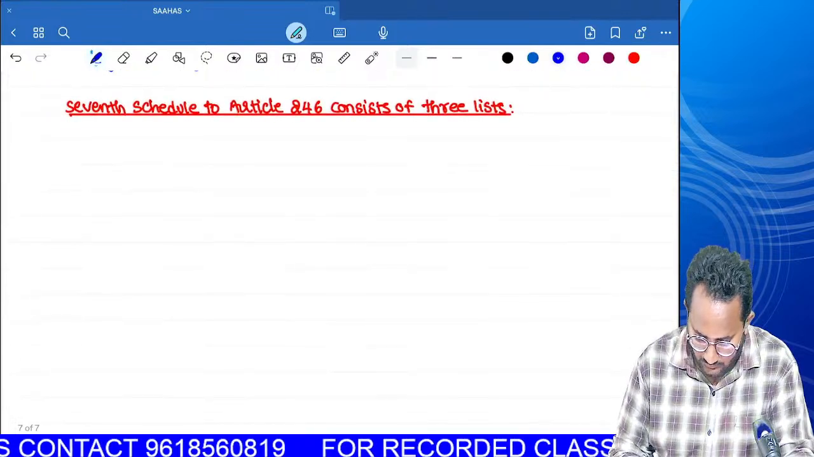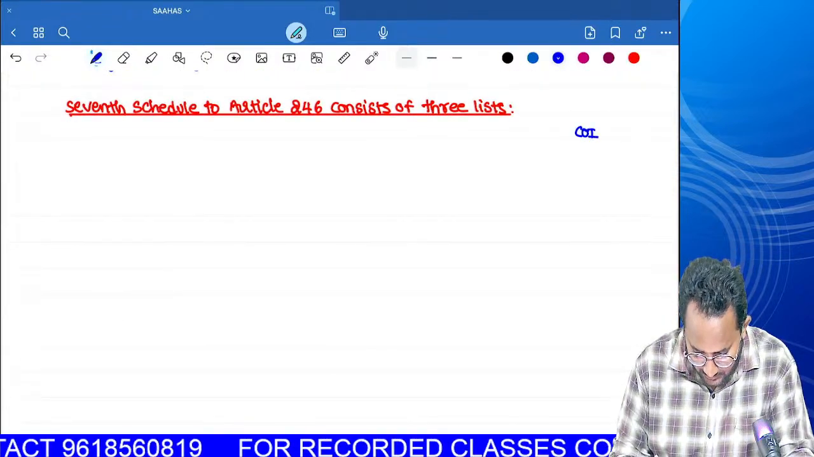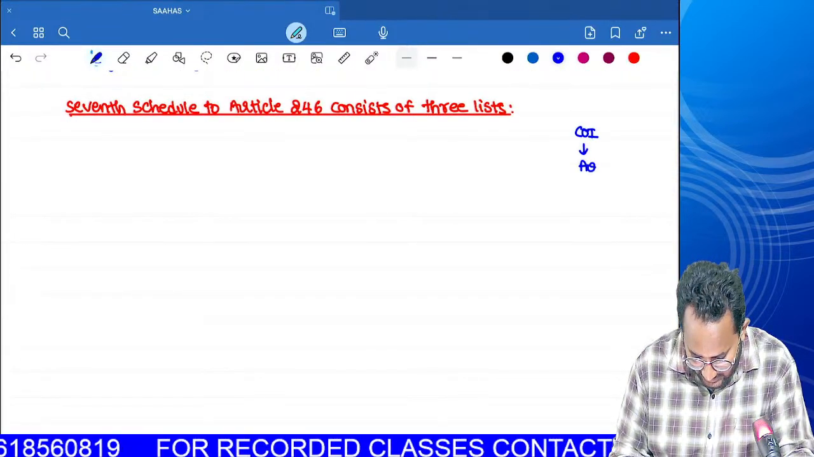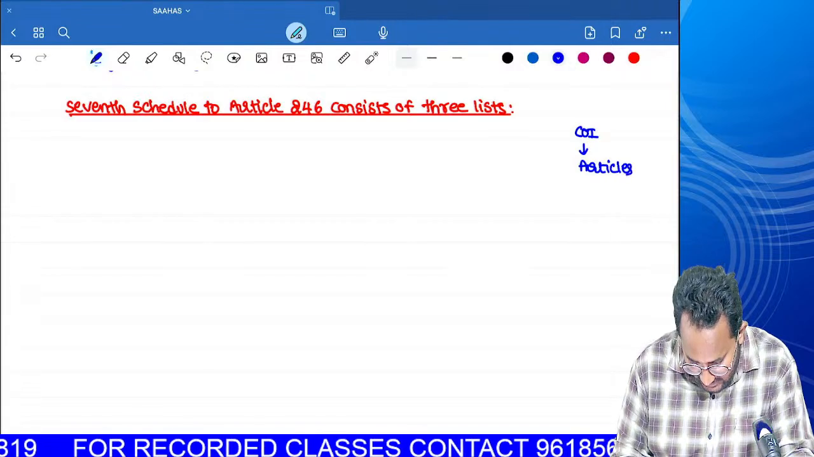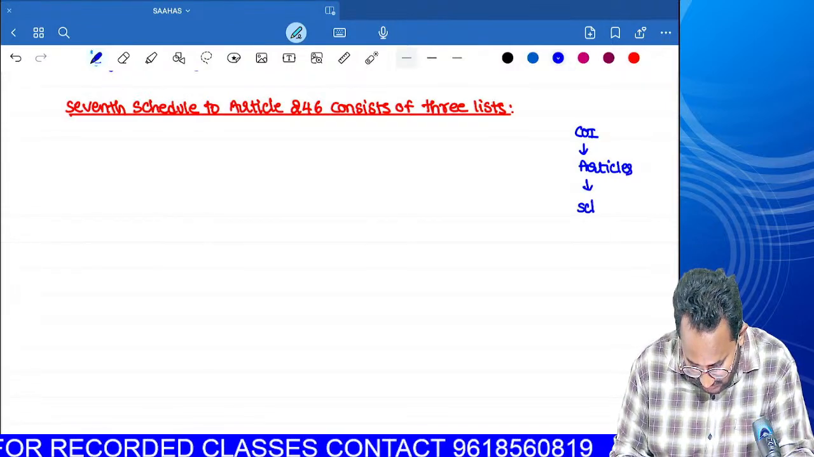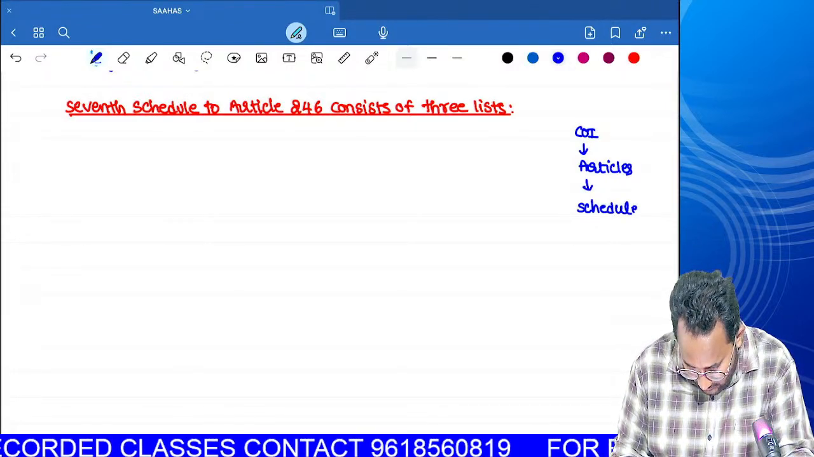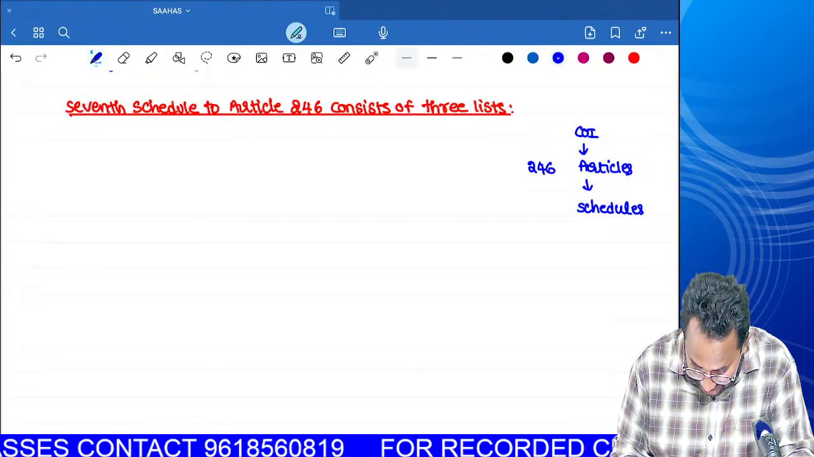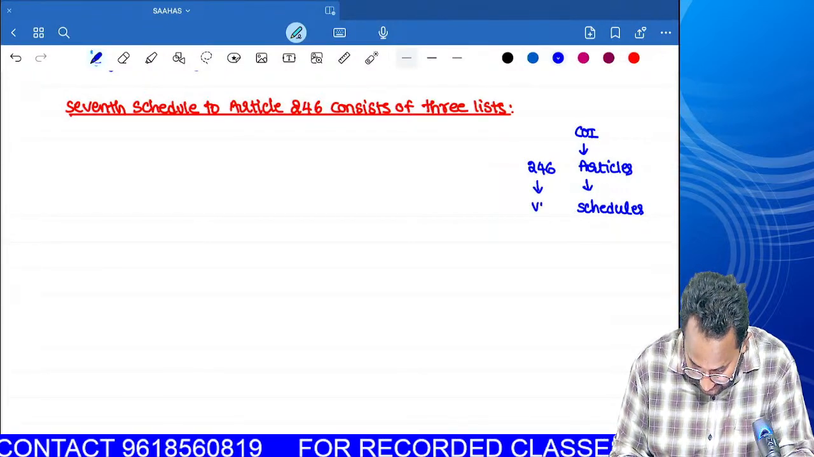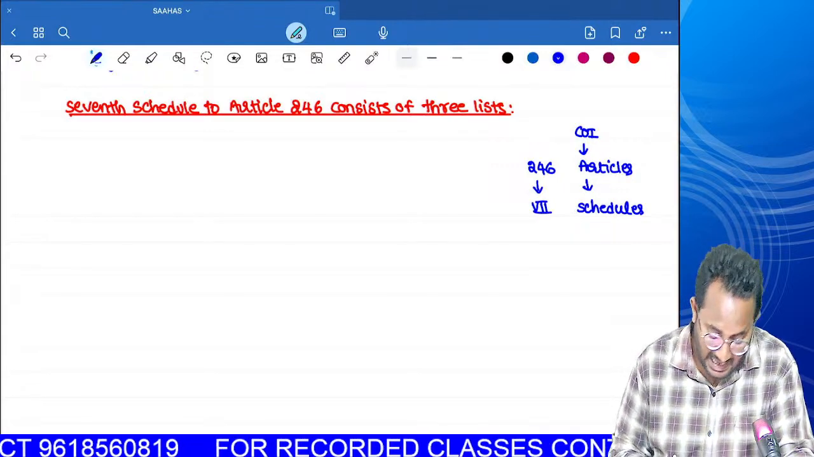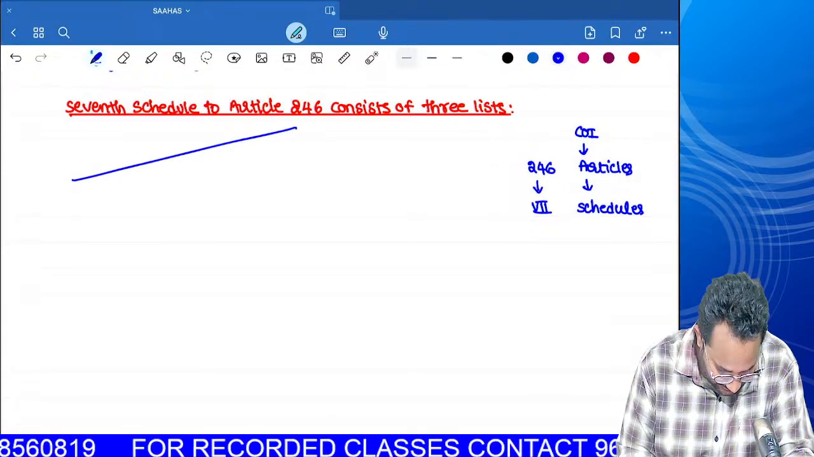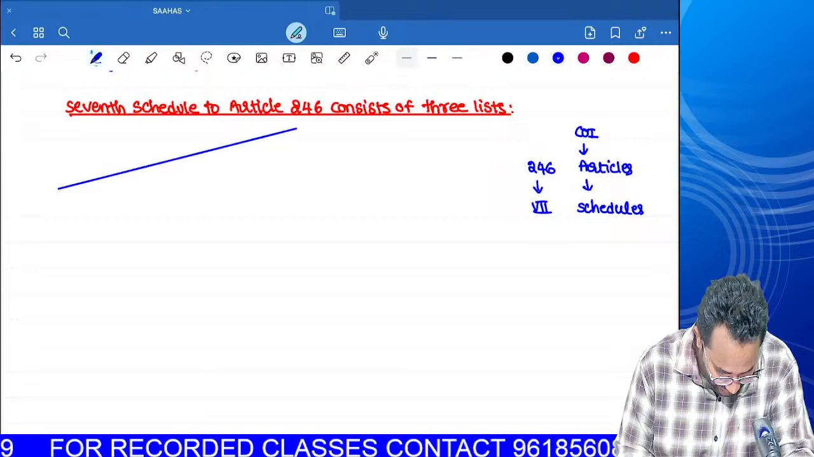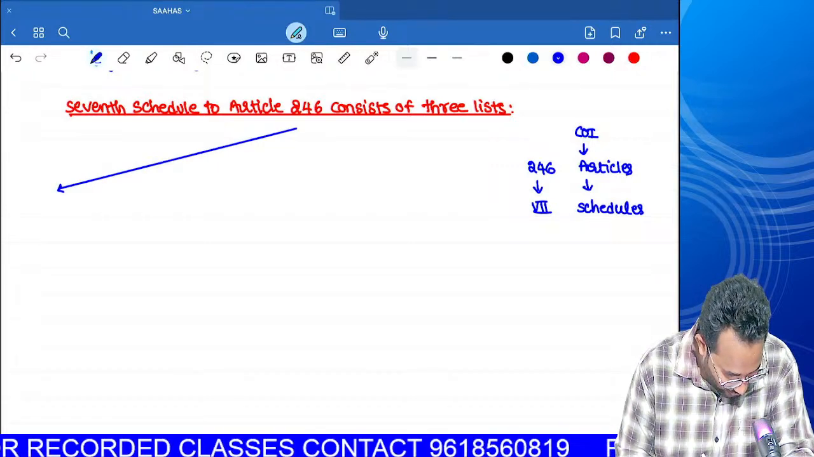So normally we have a Constitution of India. Within that Constitution of India, we have what? Articles. Within those articles, we have what? Schedules. Can you tell me what that article number is? 246. Within that, what is the schedule? 7th schedule. Having how many lists? 3 lists.